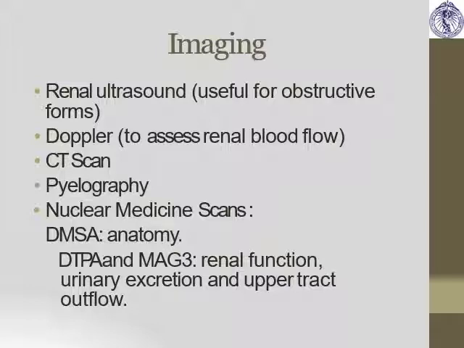Next is imaging. USG is useful for the obstructive forms. Also, the renal USG will differentiate AKI from CKD. Doppler, CT scan, pyelography, and DMSA scan are for anatomy, and DTPA scan is for perfusion.